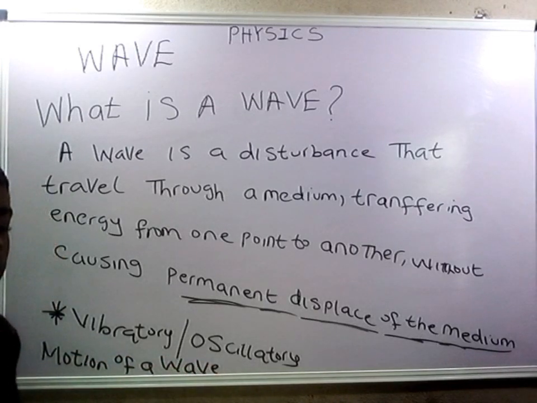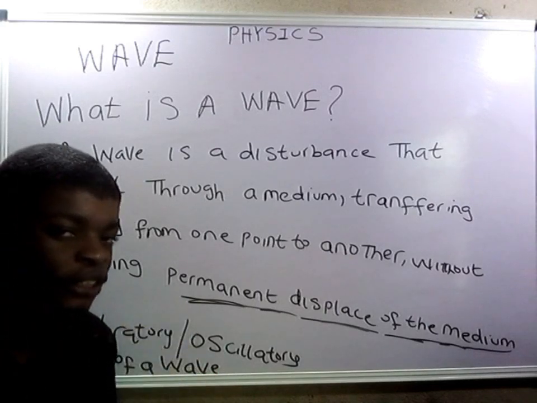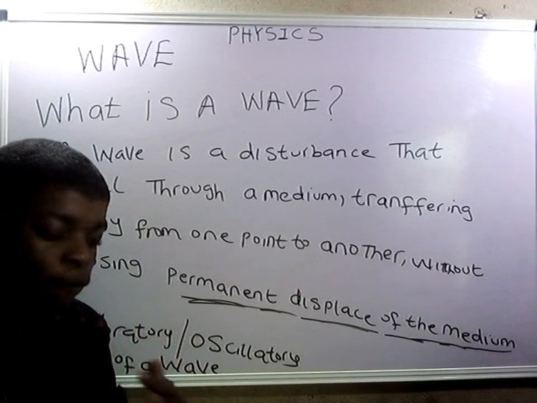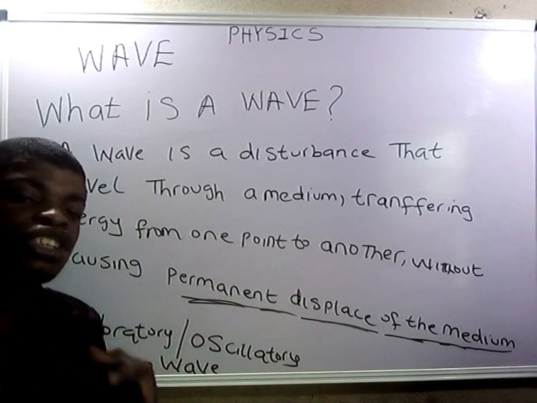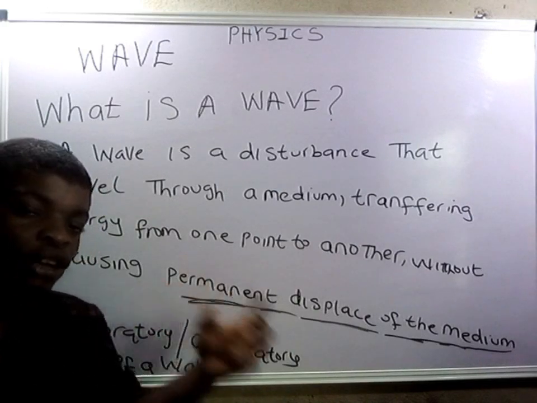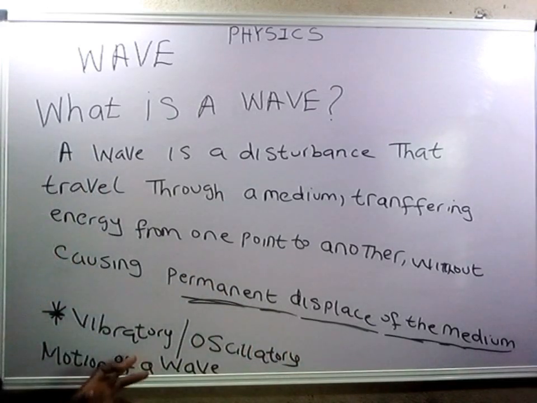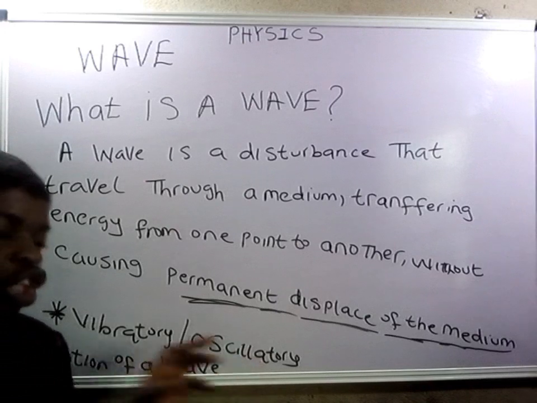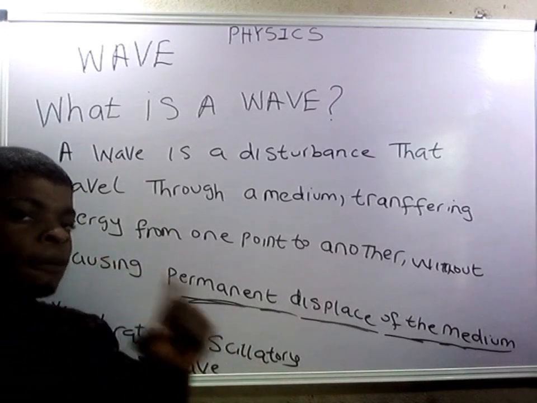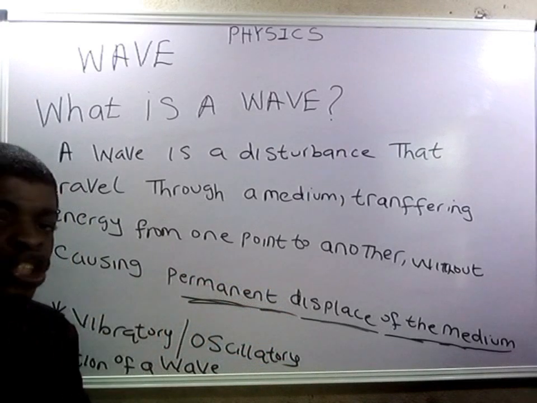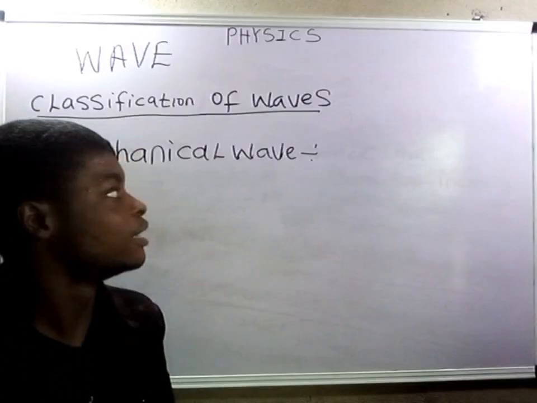Let me define motion. Motion is the change of state of a body, and we have four types of motion: translational motion, oscillatory motion, rotational motion, and circular motion. So in terms of wave, it has vibratory motion or oscillatory motion. That must be noted. So let's take on the classification of waves.